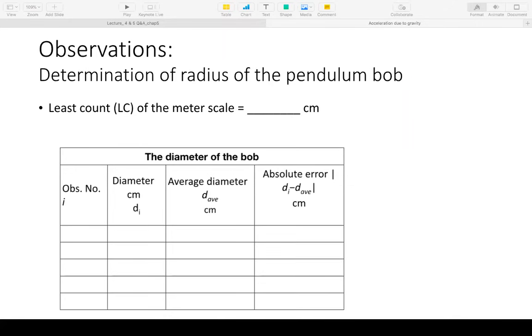The diameter of the bob, basically we want to measure the diameter, right? We will take several readings, at least 5 of them, if not more. And why should we take several readings for the diameter?